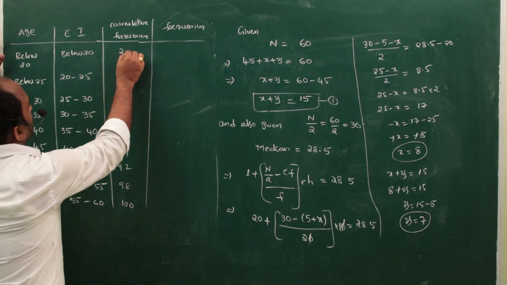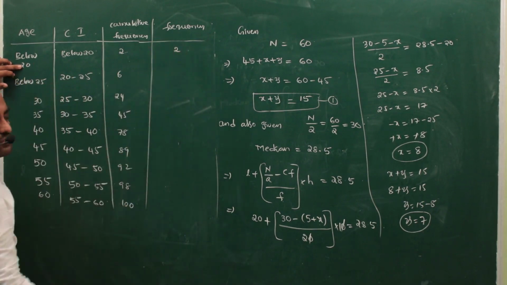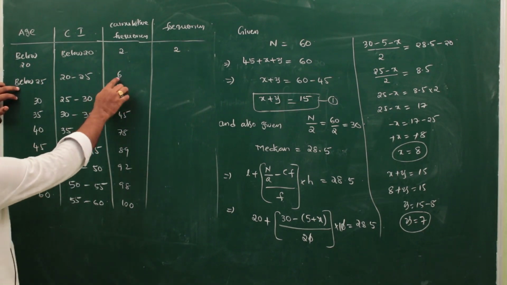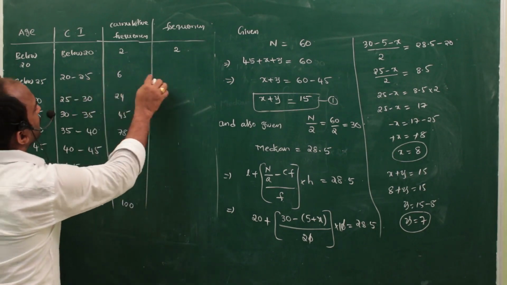For that, below 20, here also below 20, that's why the first one there is no change. How to remember, write like that only. Next one see, below 25, how many members are there? Means 6 members are there. Below 25 and we are getting below 20 also. Below 25 and what? 0 to 25, all those come under below 25 only. And below 20 also comes under below 25. That's why what can you do? 20 to 25, how many members are there?